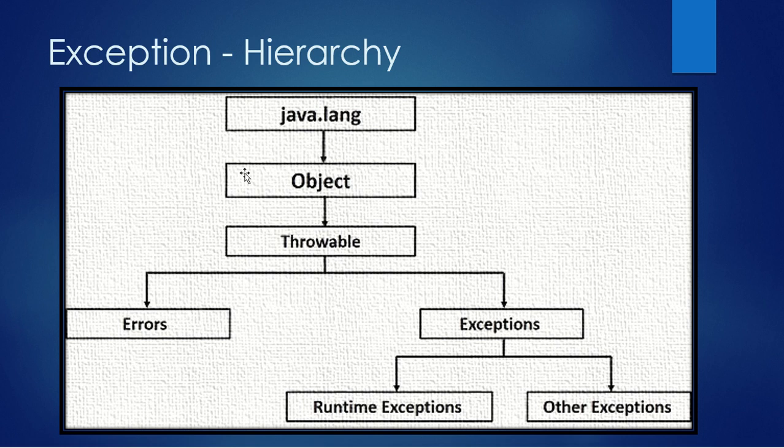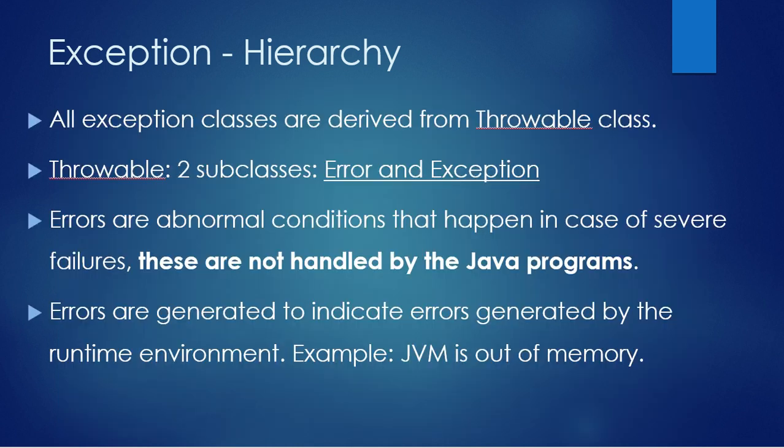As I said before, all these classes are inside the java.lang package. The Throwable class has two subclasses, Error and Exception. Errors are abnormal conditions which can happen in the case of severe failures, and these will not be handled by Java programs. Instead, it will immediately terminate the running application. Just like if your JVM has gone out of memory and you can do nothing with that error, the only thing you can do is shut down the running application and pop out an error message.